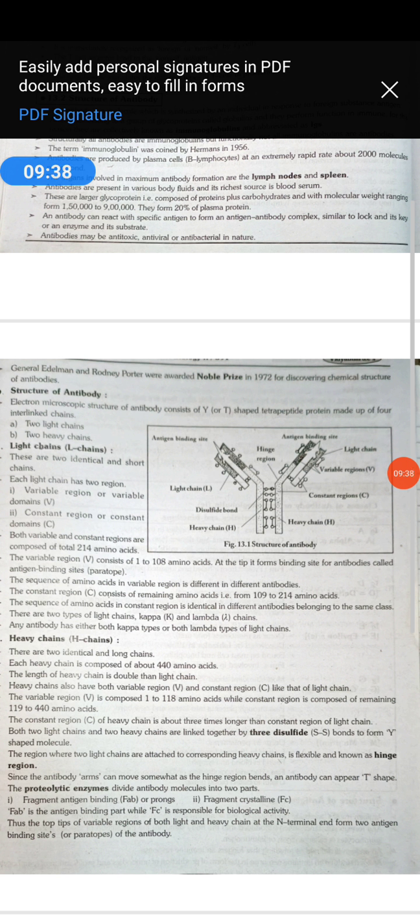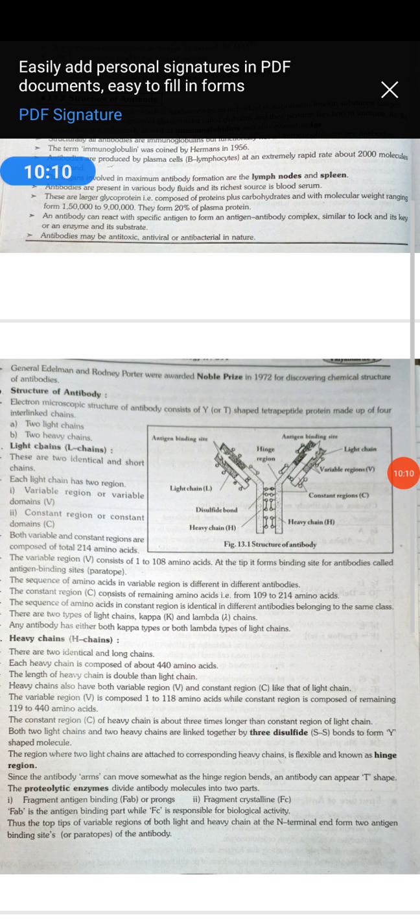occurs as a monomer and a dimer, meaning it consists of 2 units also. It is found in body secretions like milk, colostrum. What is colostrum? The first secretion from the mammary glands of the mother when a baby is born is colostrum. It is also found in saliva, tears and the blood. It is synthesized by plasma cells and protects from inhaled and ingested pathogens and protects mucous membranes.